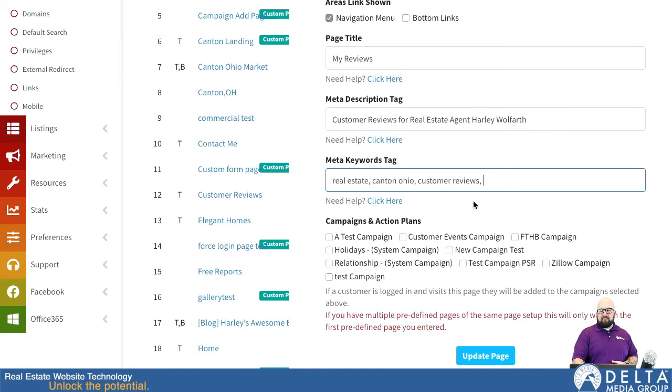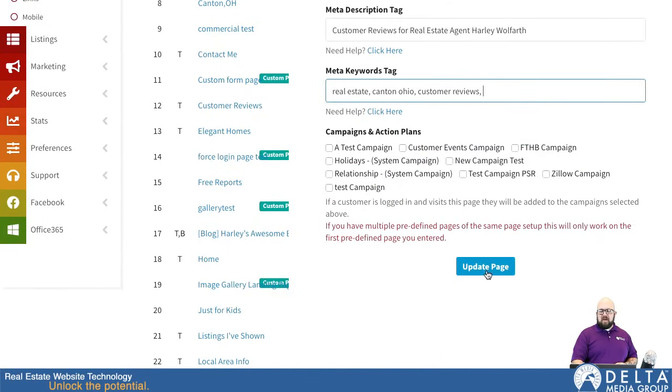So basically the system has tracked that they went to their reviews page. So in 7 days, it could send you a message or create a to-do on your calendar in the DeltaNet to tell you that you should give them a call because they were just on your reviews page 7 days ago. So you have a lot of options there as far as that goes.